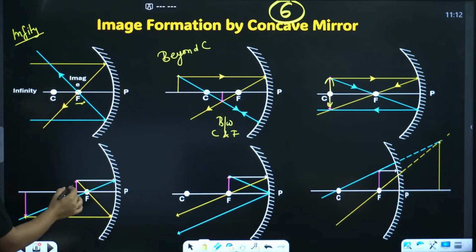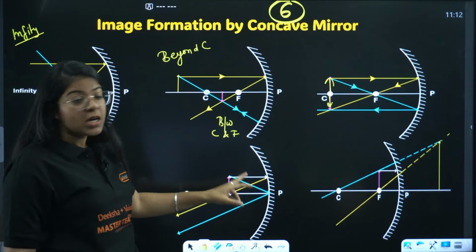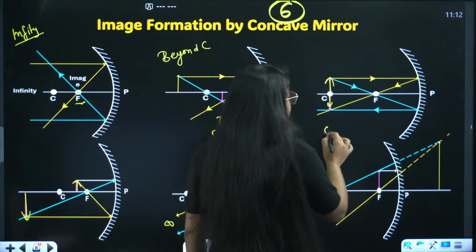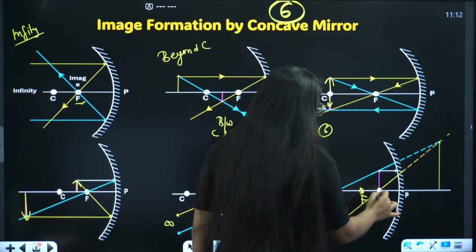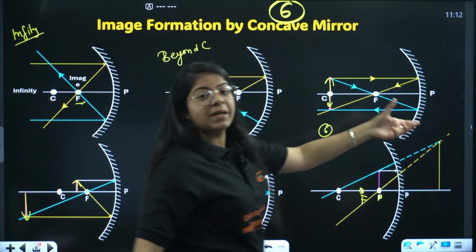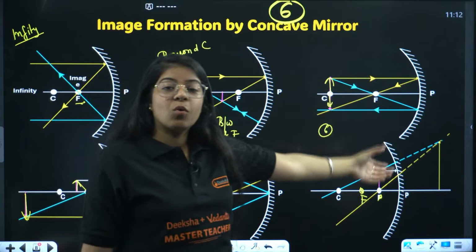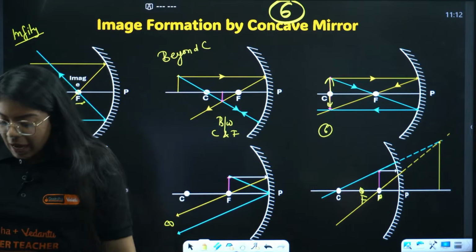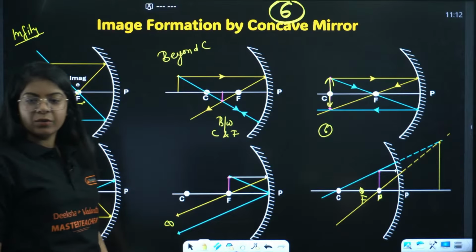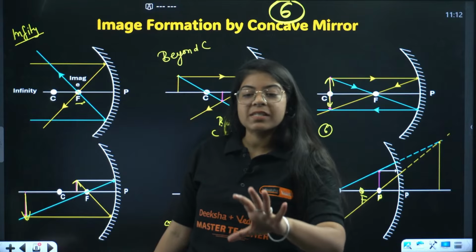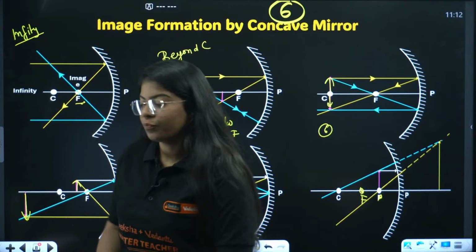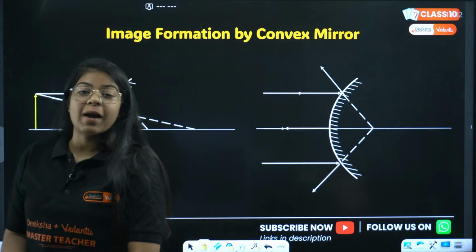Okay, next we have the object between C and F, image beyond C, the object at focus and the image at infinity or not formed. And the sixth very important case, the object between focus and pole, and the image will be behind the mirror and the image will be virtual, erect and enlarged, right? Done. Now, yes, real and inverted. In the first to 5 cases, we have image as real and inverted. Only one case is virtual and erect. Very good, Divyanshu.